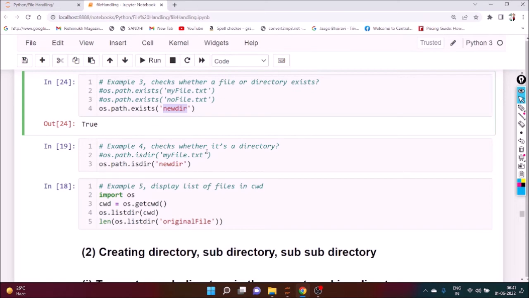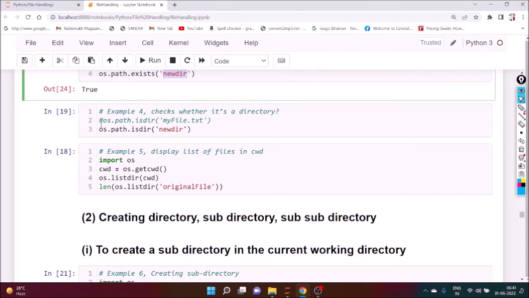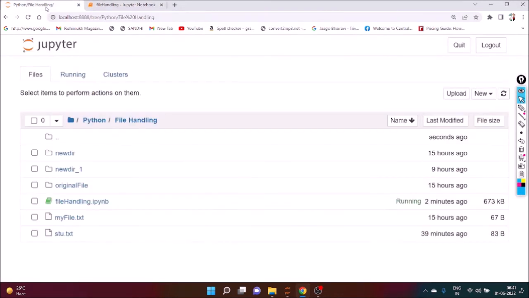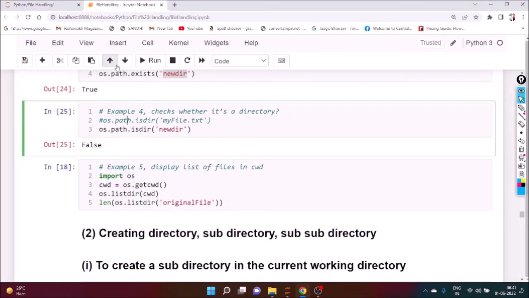Acha. To check whether it's a directory or not, how do we know? We can execute os.path.isdir. Is myfile a directory or a folder? If you execute it, it's false. That means this is not a directory. Is it a dir? No, it's not a directory. Now we check os.path.isdir on newdir. What is newdir? It's a folder, it's a directory. Okay, so if you execute it, we get the true answer. That means yes, newdir is a directory.